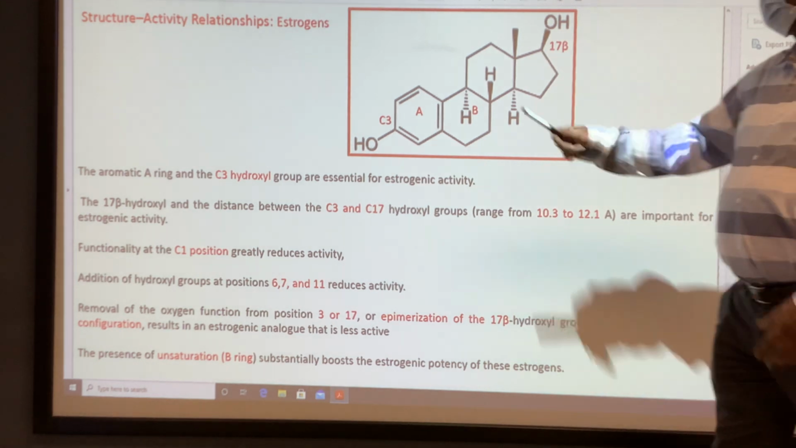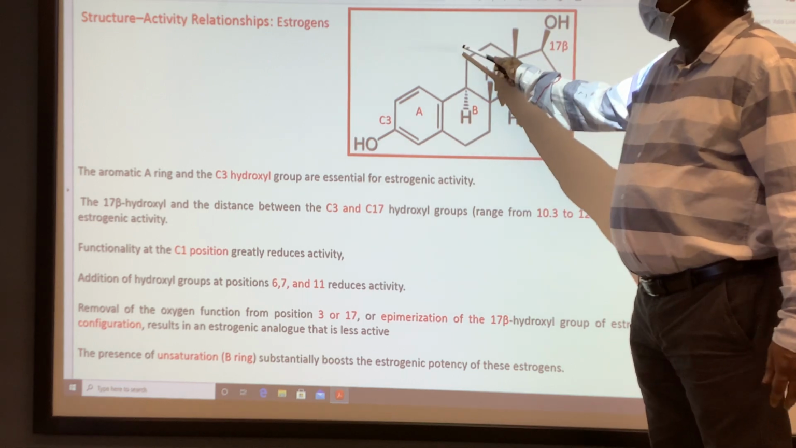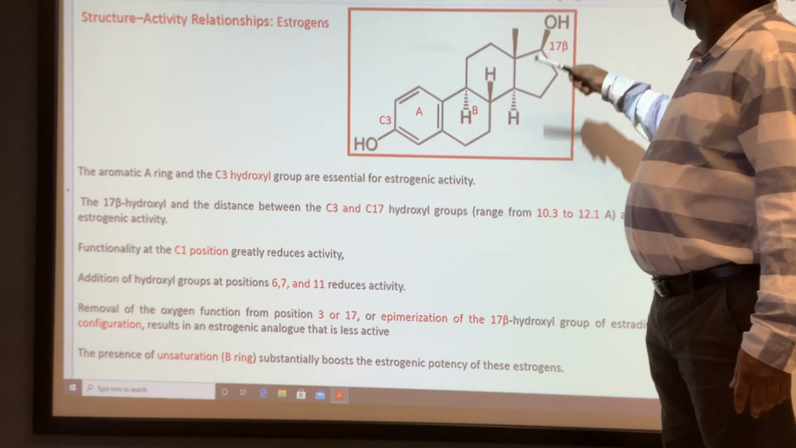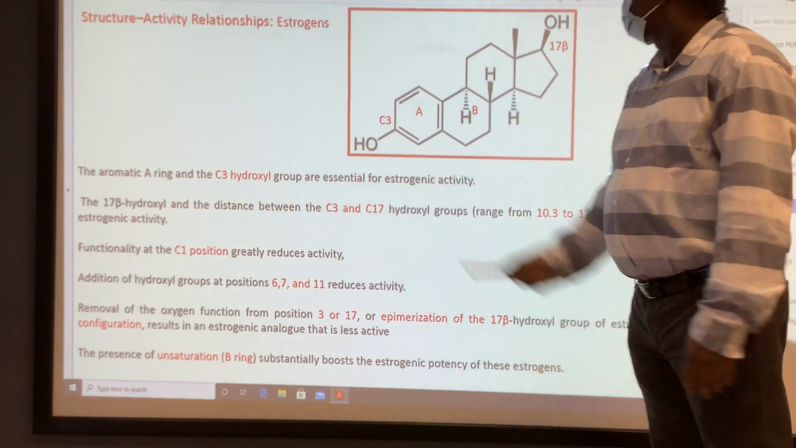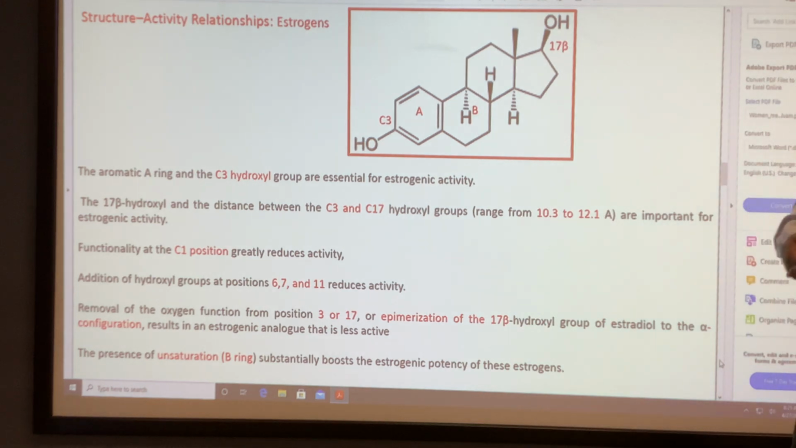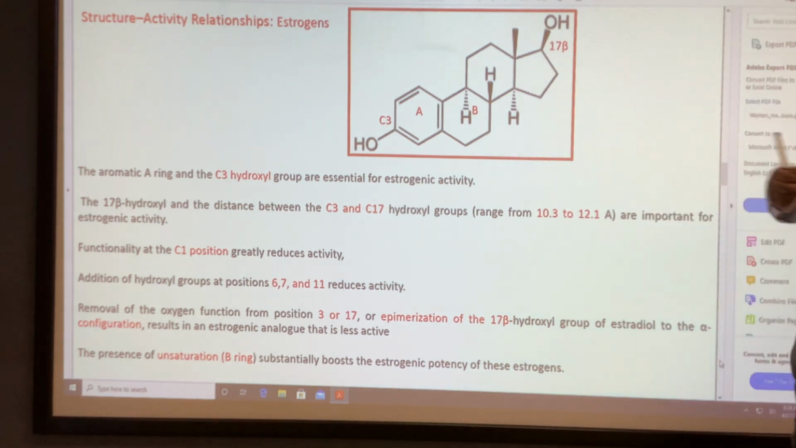So substitution at 1 reduces the activity, substitution at 6, 7, 11 is less active, changing the stereochemistry is less active, and these two hydroxyls are important. The distance is 10.3 to 12.1, and only if you add a double bond here, the compound increases in potency. So adding a double bond increases the potency.